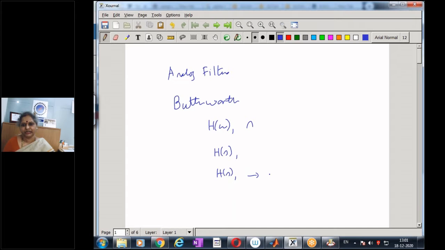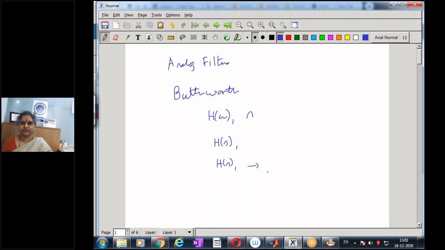And we also saw how to implement the filter using components. So whatever filter, we are all confident of designing any filter to meet any given specification.